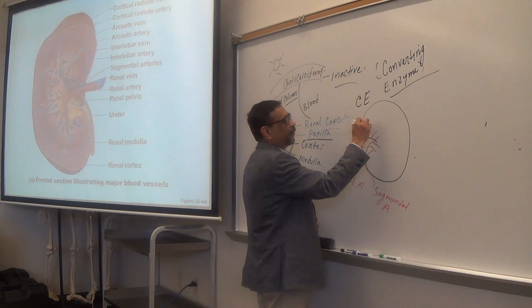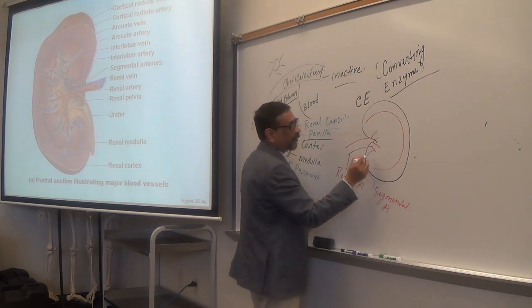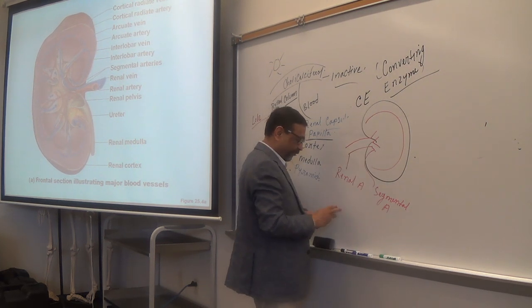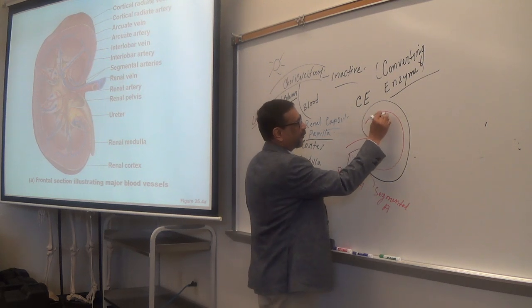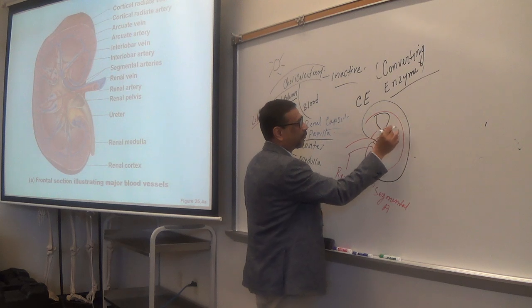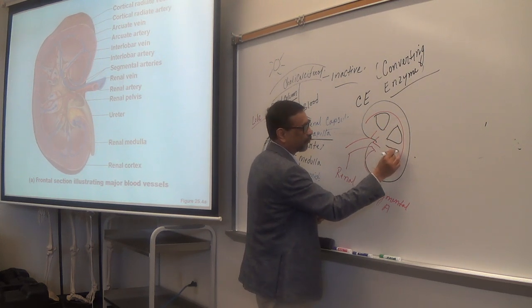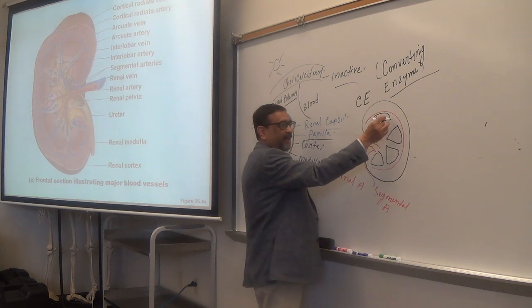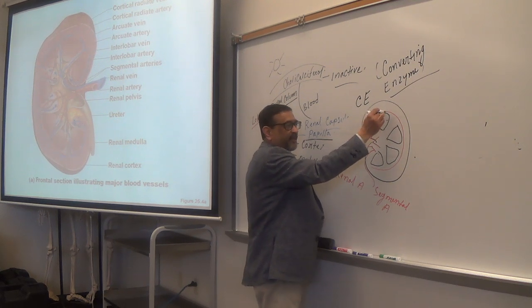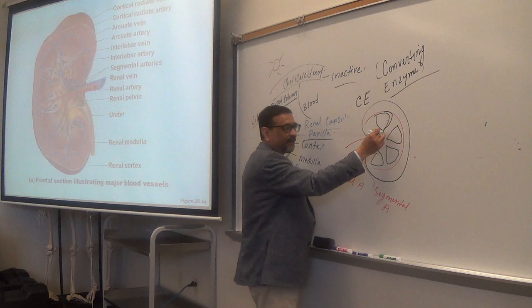And then you remember you have the pyramids. So these are the pyramids. You must remember the pyramids, and in between the pyramids, the invagination of cortical tissue is called what?